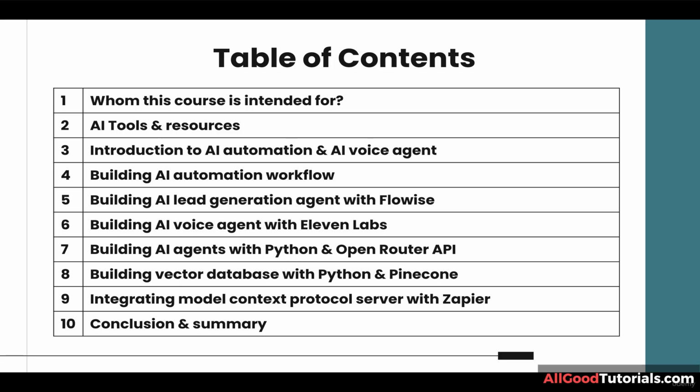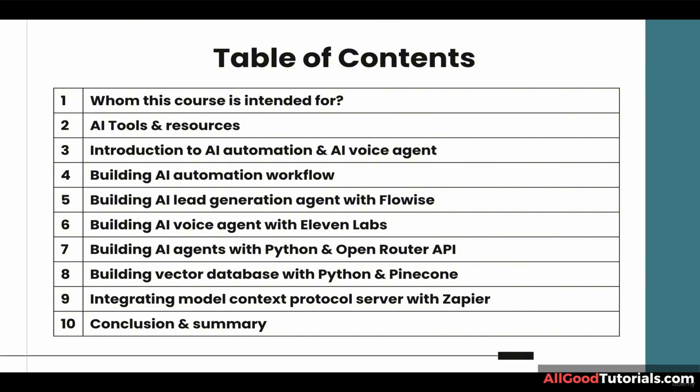Chapter 6, Building AI Voice Agent with ElevenLabs. In this chapter, we are going to build 3 AI voice agents. The first one is AI Receptionist, the second one is AI Sales Agent, and the third one is AI Customer Support Agent. So the agent is going to be able to have conversations with humans and answer questions that your customers have.